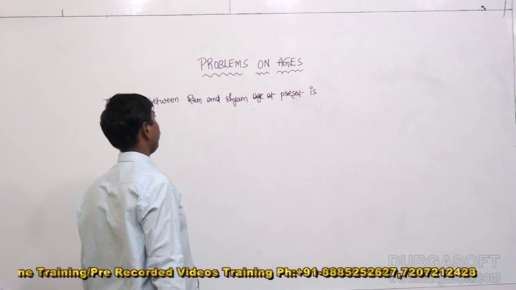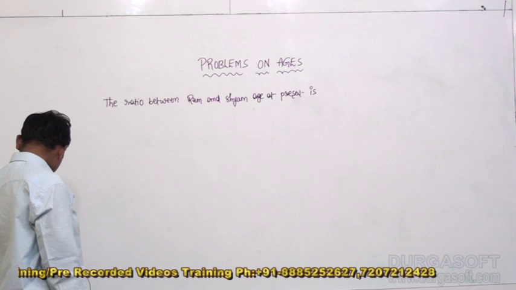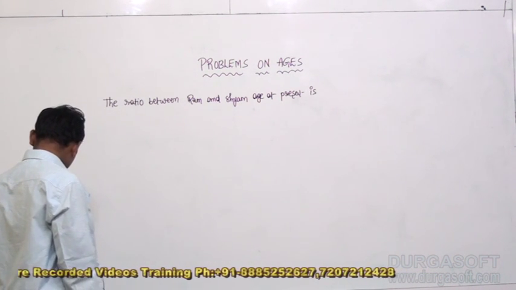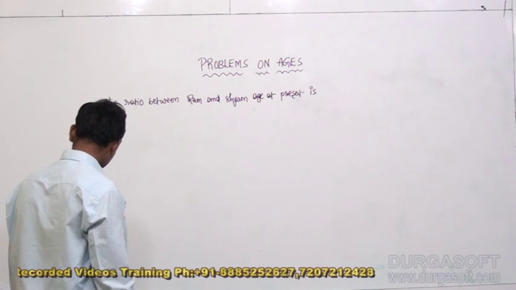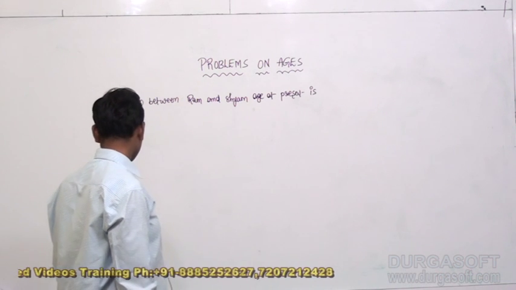The ratio between Ram and Shyam's age at present is 2:3.